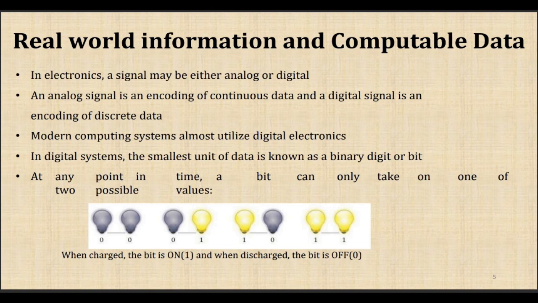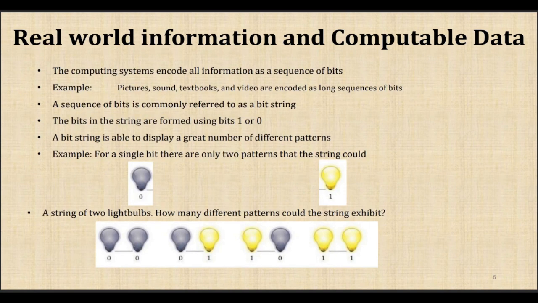In our modern computers, we use only digital electronics, that is, we use discrete data. Discrete data has a limited range, bounded values, or bounded options. For example, whether a light is glowing or off. Here we have only two values, on or off, so it is called a binary digit, and the short form of binary digit is bit.